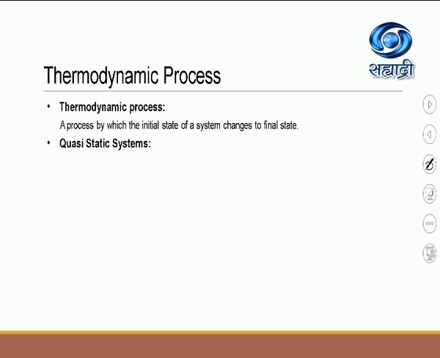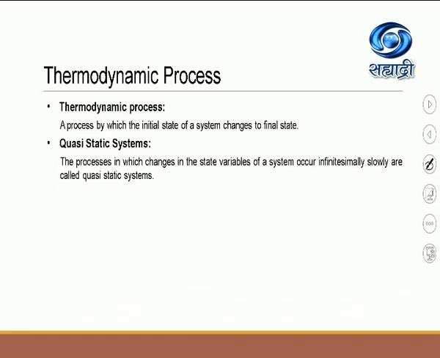After this, we have to see about quasi-static systems. The processes in which the changes in the state variables of a system occur infinitely slowly are called quasi-static systems. To understand this, I will give you a simple example.